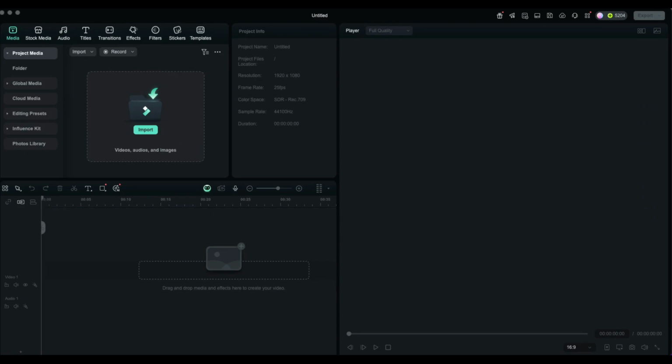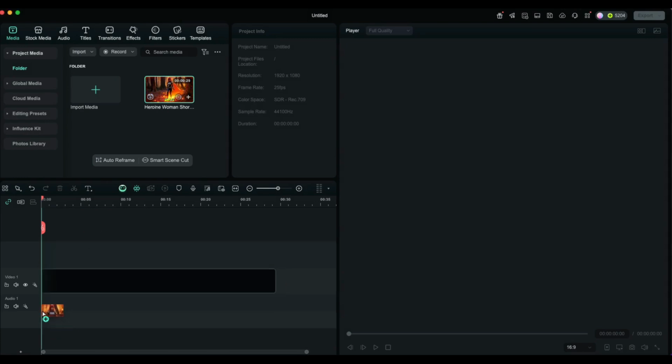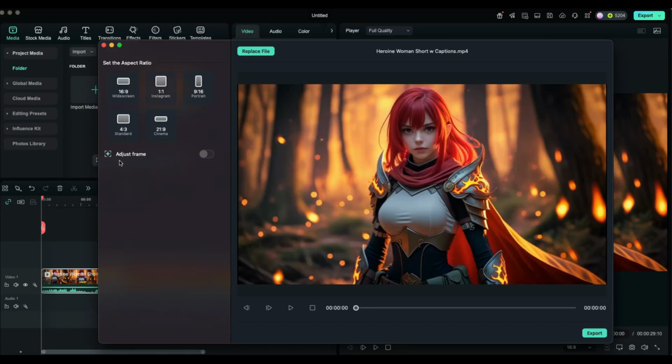One last thing. Filmora have an auto resize feature called Auto Reframe. Just drag your video to the timeline, click Auto Reframe, and select the ratio size.